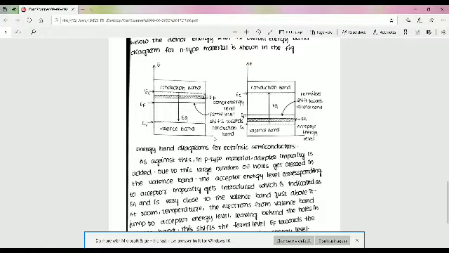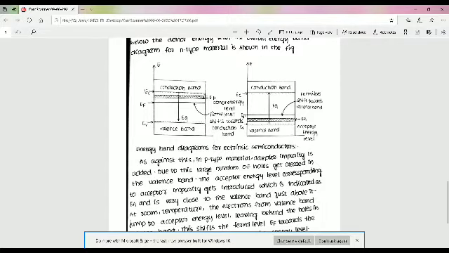Due to the free electrons, the probability of occupying the energy level by electrons towards the conduction band is more. More number of electrons is there. The probability is indicated by the Fermi level EF. So in N-type material, the Fermi level EF gets shifted towards the conduction band.